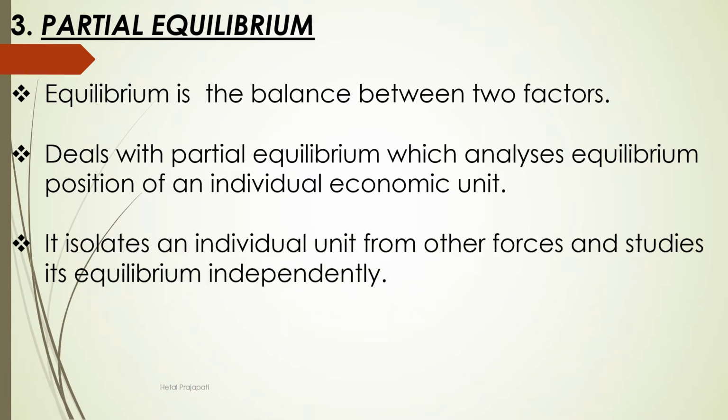It isolates an individual unit from other forces and studies its equilibrium independently. It means it keeps all the individual units separate and studies each one's equilibrium independently rather than in combination.